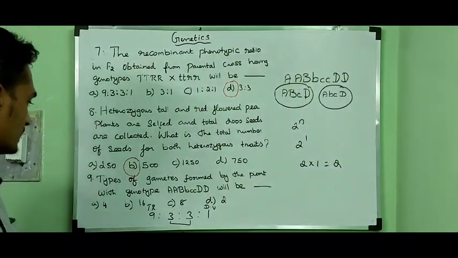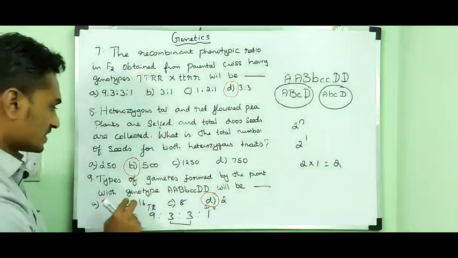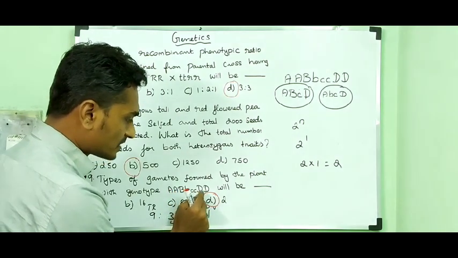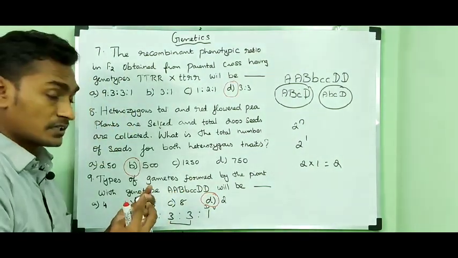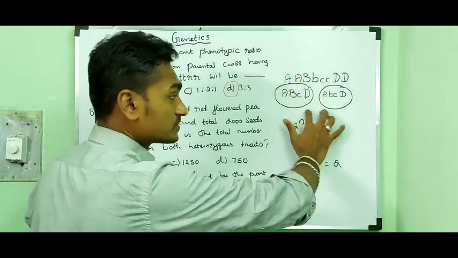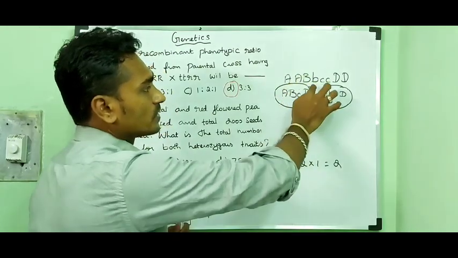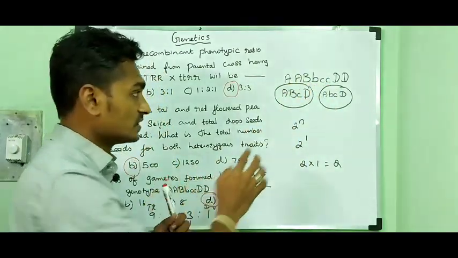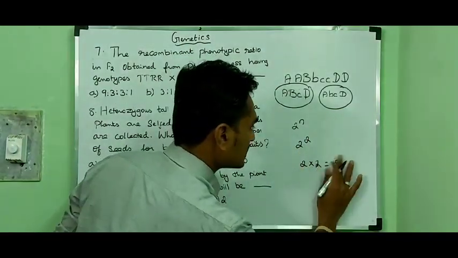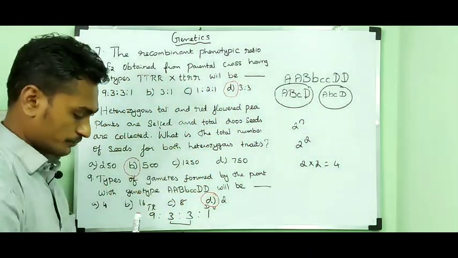So here the answer is option D. The plant with the genotype capital A, capital B, small c, capital T, capital D can produce 2 types of gametes. So you can form the gametes this way, or you can use the formula 2 power n. So you can count the number of heterozygote genes. If it is 2, then 2 power 2, so 2 into 2, the answer is 4. So here the answer is option D, 2.